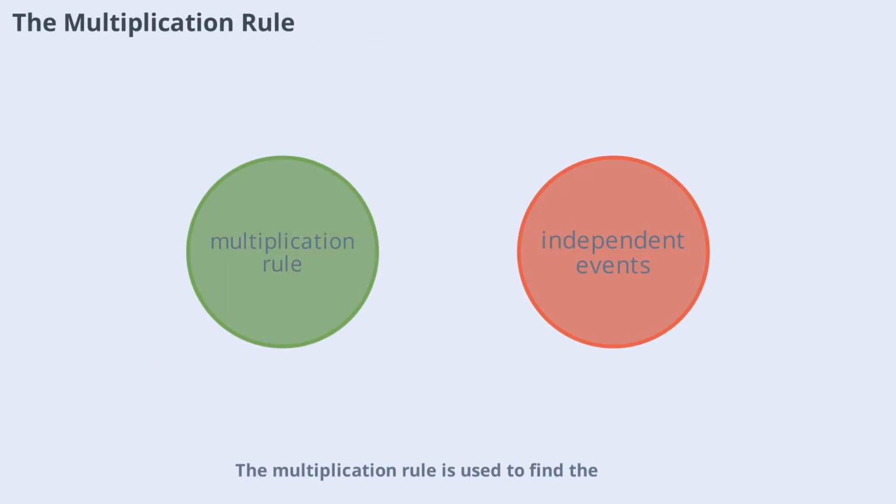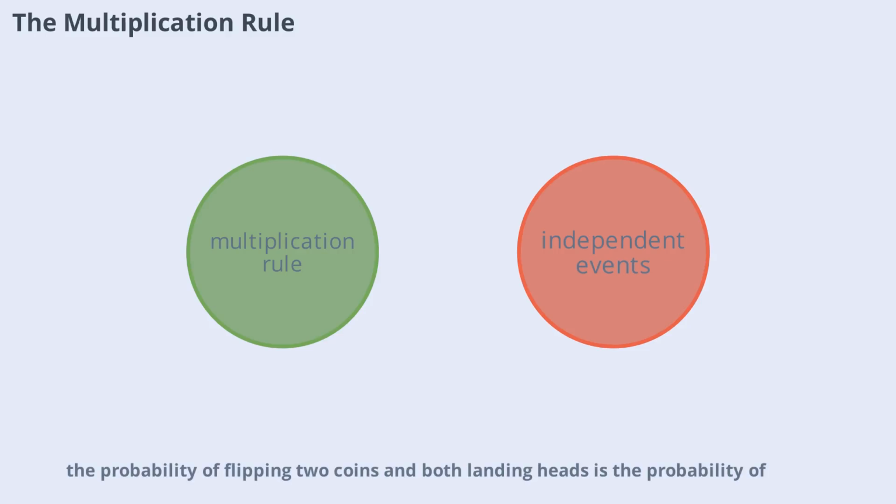The multiplication rule is used to find the probability that 2 or more independent events all occur. For instance, the probability of flipping 2 coins and both landing heads is the probability of heads on the first coin times the probability of heads on the second coin. This rule is essential when dealing with sequences of independent events. Let's see how it works in practice.